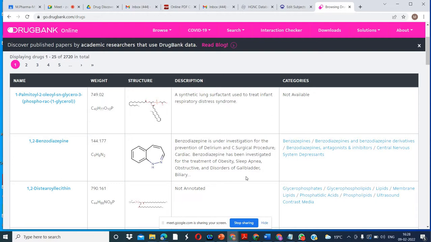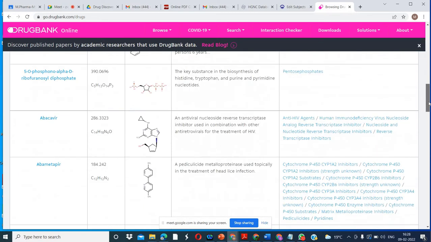It is also used for the treatment of obesity, sleep apnea, and obstructive disorders of the gallbladder. This is something about the activity and description of the drug. These are all the categories of this drug, different kinds of derivatives related to this. So we can find any information about the drug.